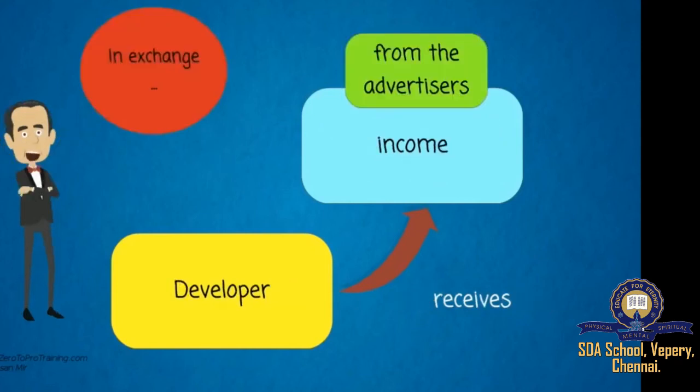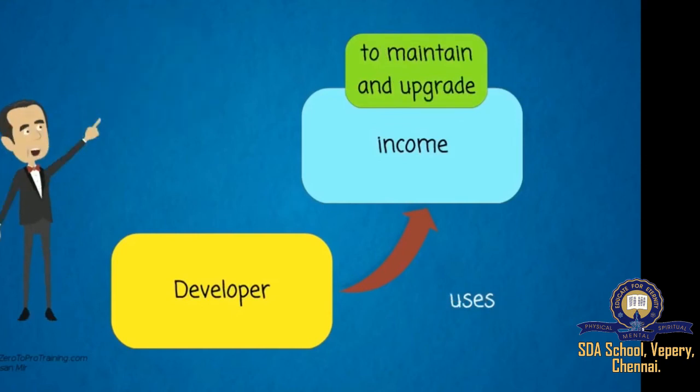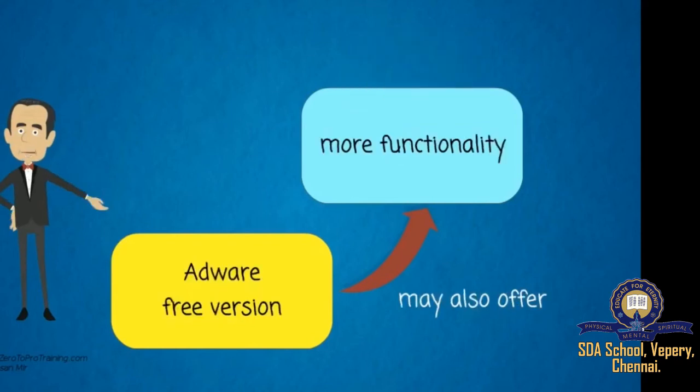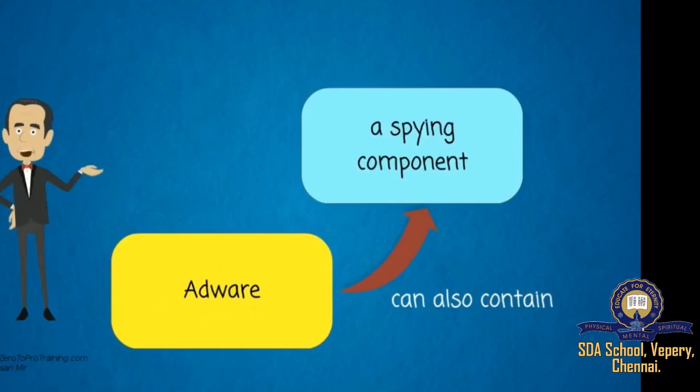In exchange, the developer receives income from the advertisers. A developer uses the income to maintain and upgrade the software. Users are given the option to purchase a registered or licensed version. An adware-free version may also offer more functionality.